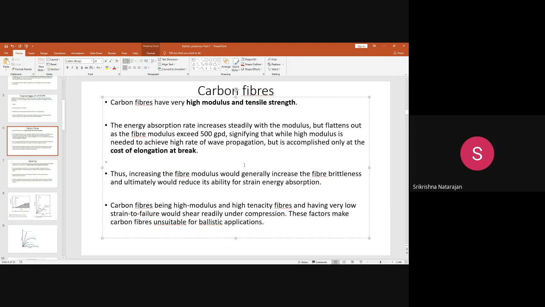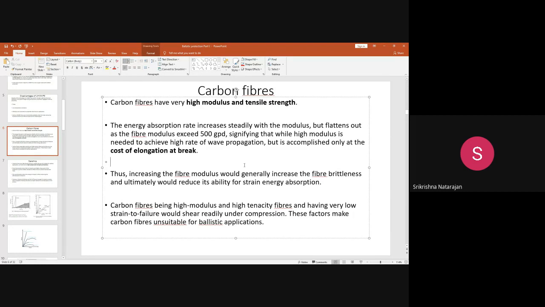Though the material has a very high modulus, after it reaches a particular value of, say, around 500 grams per denier, the material becomes brittle because it does not have any extensibility. It does not have elongation. Even Kevlar, if you compare it, has a slight extensibility before it undergoes fracture. So there is a slight plastic deformation happening in Kevlar, whereas in this fiber it doesn't happen.